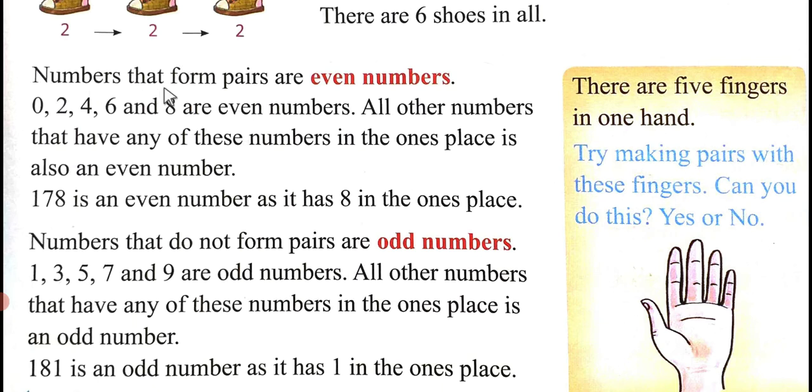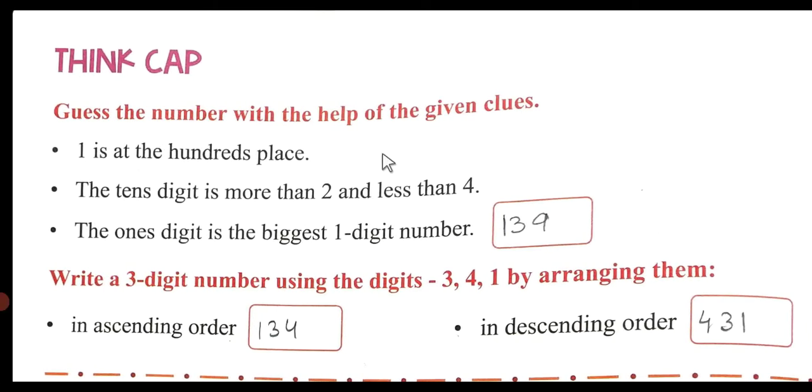So now, numbers that form pairs are even numbers. For example, 0, 2, 4, 6 and 8 are even numbers. All other numbers that have any of these numbers in the ones place are also even numbers. 178 is an even number as it has 8 in the ones place. Always remember carefully, students.